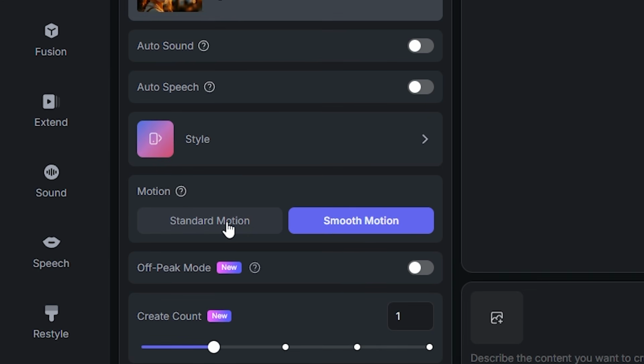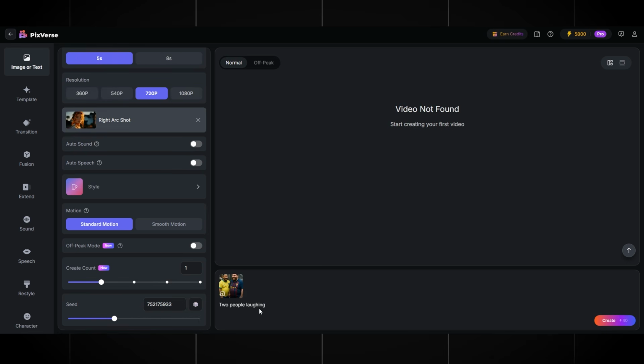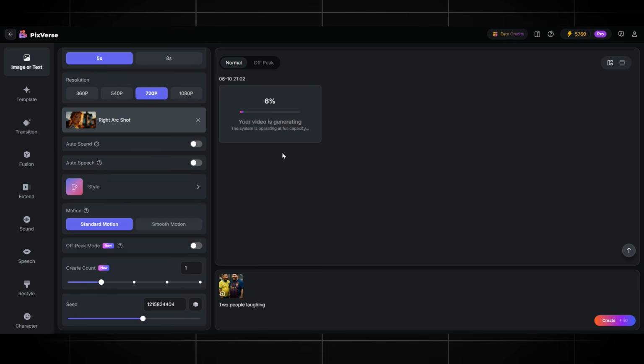There are also 2 sections that control the animation quality and understanding. Standard is slightly lower quality, but in practice doesn't differ much. Experiment with both to see which you prefer. I'll test both. Upload your first image or paste the prompt from the instruction. If you're uploading an image, it's enough to write just a couple of sentences about what should happen in the animation. For example, in my case, 2 people are standing and laughing. That's more than enough for Pixverse to understand and create a good animation. Don't touch anything else, just click generate and wait.